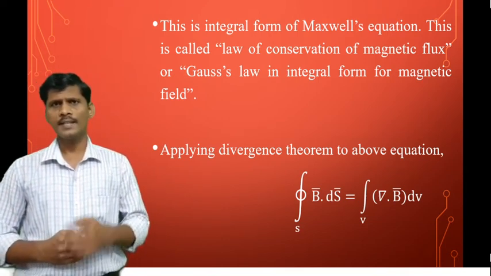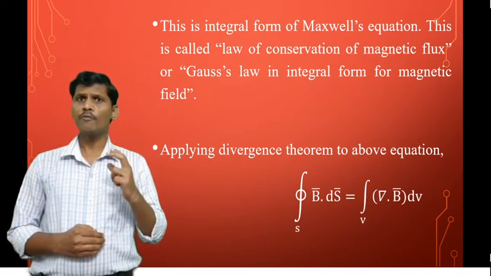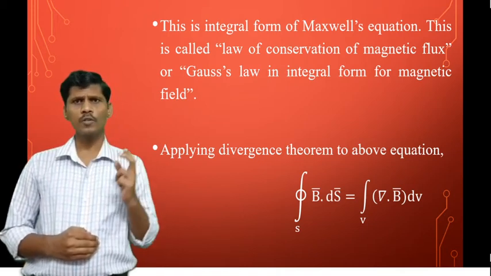Since there is no single isolated magnetic pole, the integral of B bar dot ds bar over the closed surface is 0.